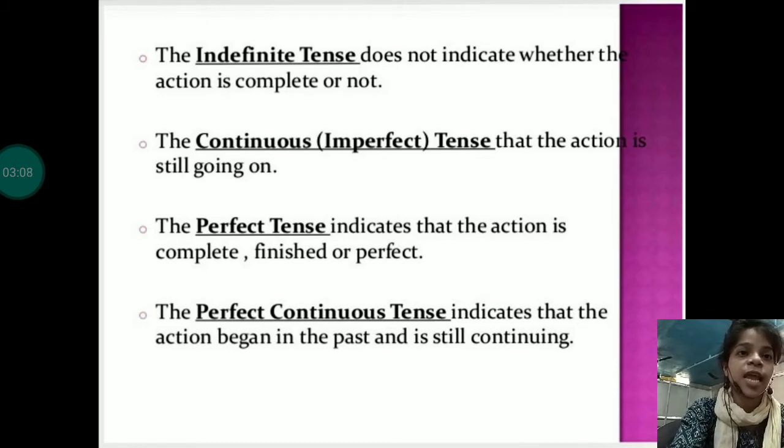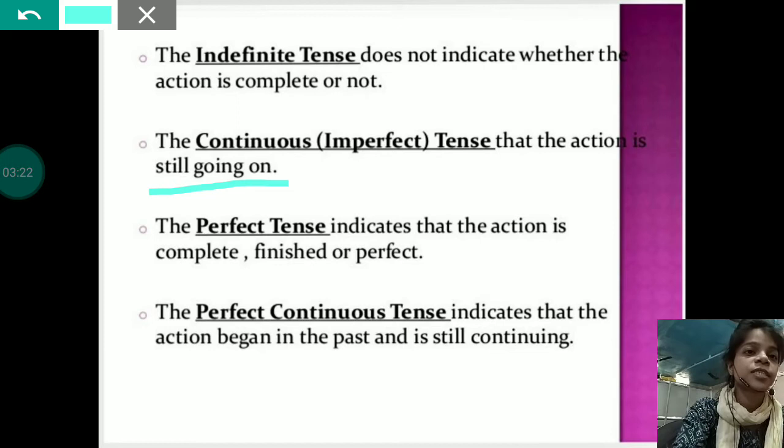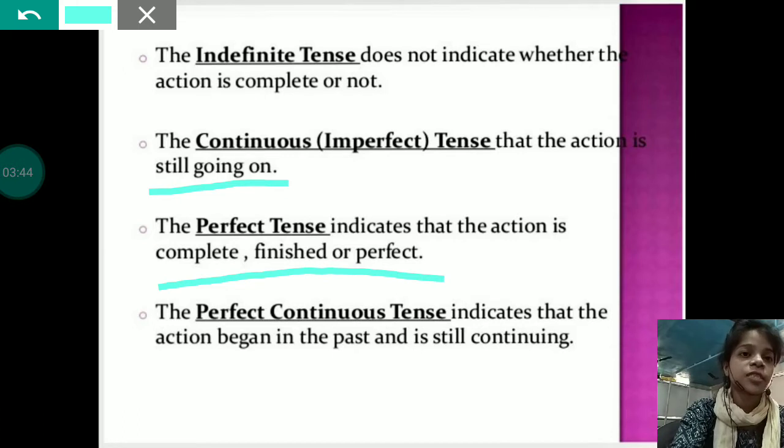It tells us that the action is still going on. That means when any action is in continuous mode, when any action is going on, then it will come under the category of continuous tense. The third one is the perfect tense. It indicates that the action is complete, finished, or perfect. So if any action has been completed fully, then it will come under the category of perfect tense.